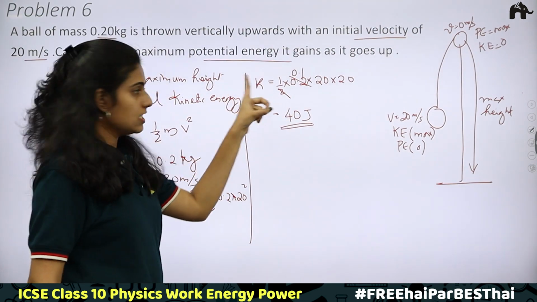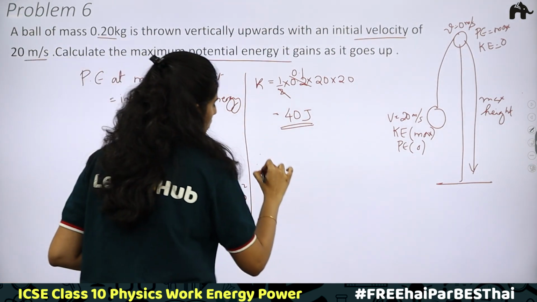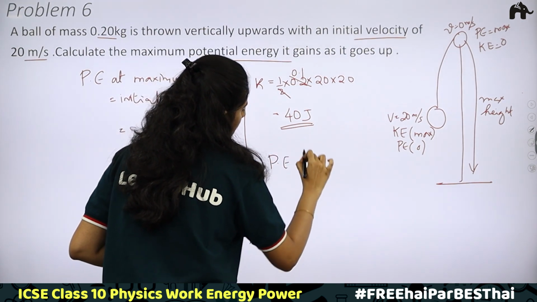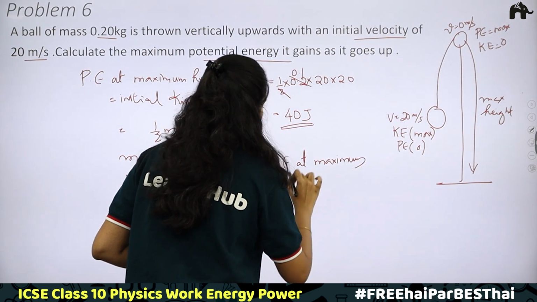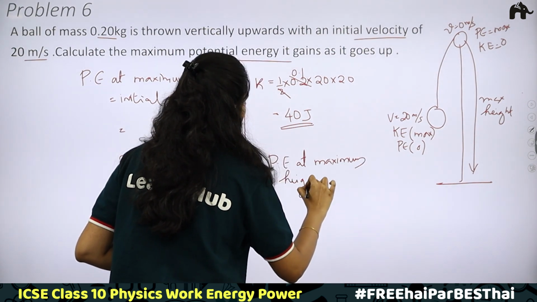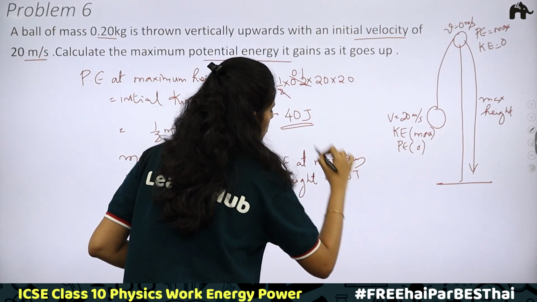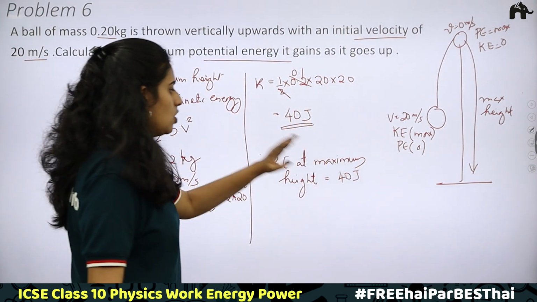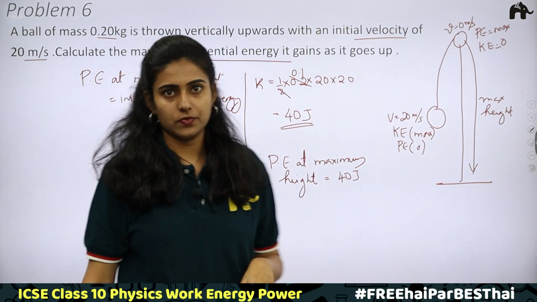This kinetic energy is equal to potential energy at maximum height. Therefore, potential energy at maximum height is equal to 40 joules, or this is the maximum potential energy. Beyond this 40 joules, you won't be having potential energy in this case.